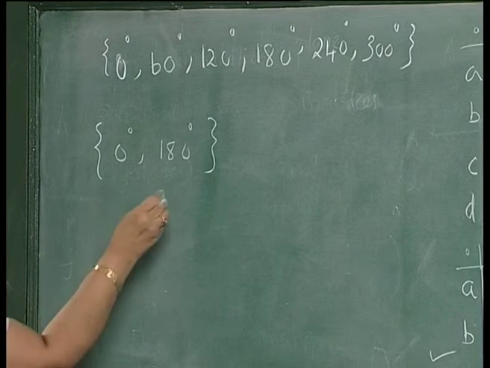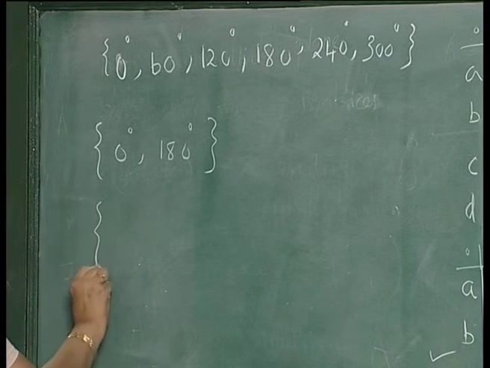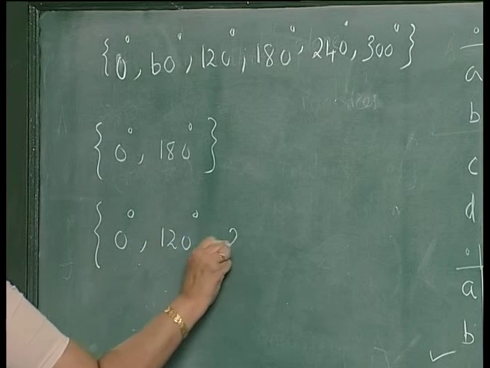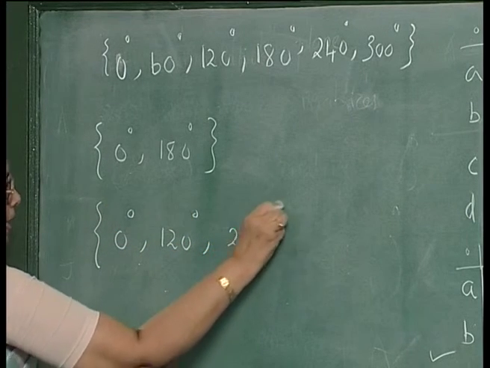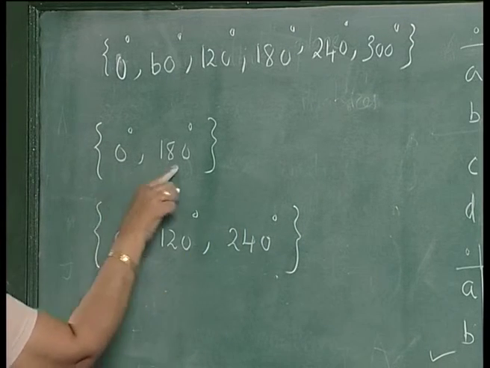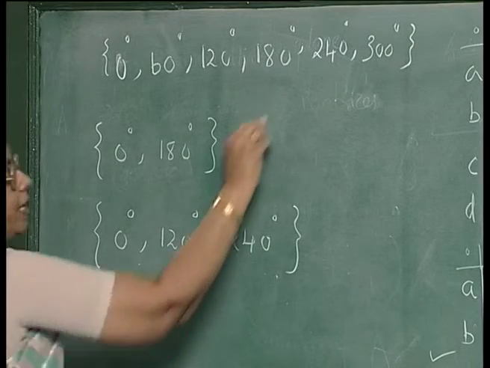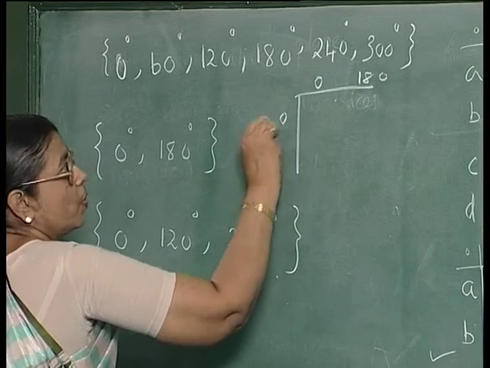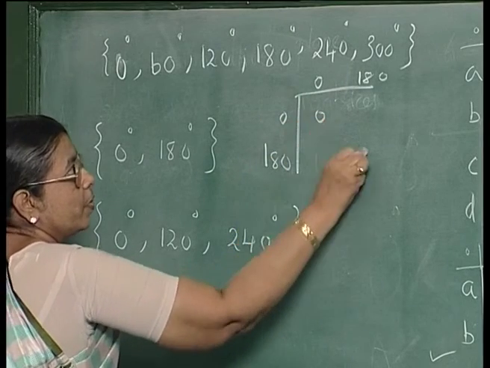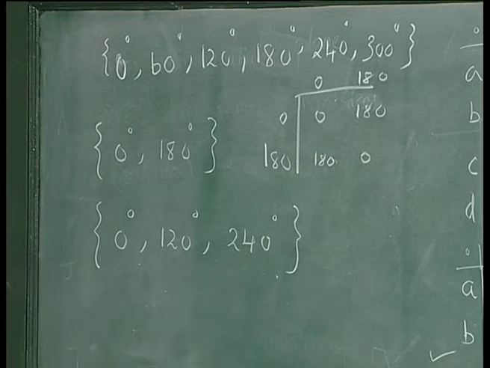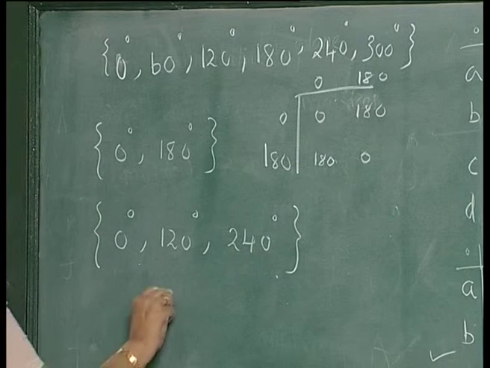This alone will form another group, or you may consider just 0 degrees, 120 degrees, 240 degrees. This also will form a group. This is a group with 2 elements having a table like this: 0, 180, 0, 180, 0, 0, 180, 180.